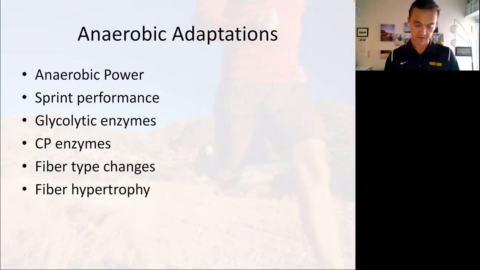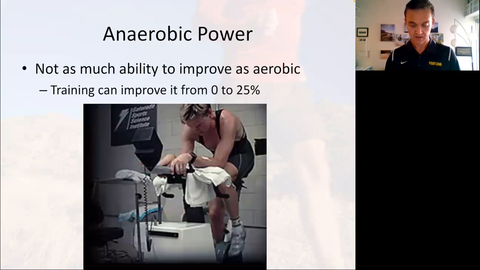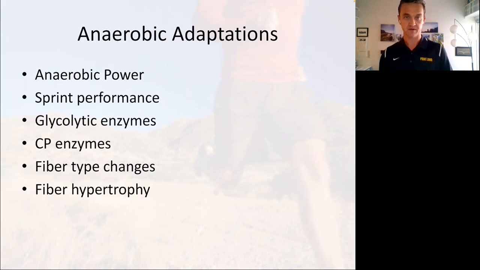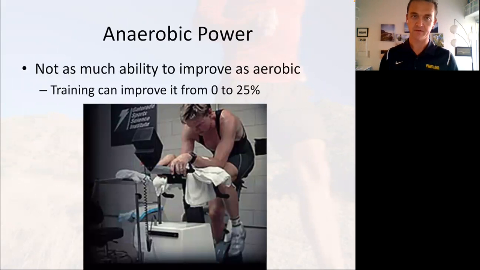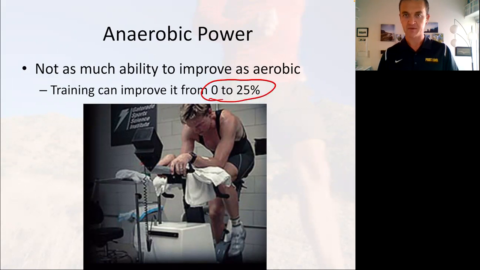So anaerobic power, sprint performance, glycolytic enzymes, creatine phosphate enzymes, and fiber type changes in hypertrophy. Okay, so let's talk about anaerobic power first. We'll do something like a Wingate test. What we want to look at with anaerobic power is the first few seconds of sprinting. Okay, so just a 10 or 15 second sprint. We can see improvements in that by about 25% if we're lucky.